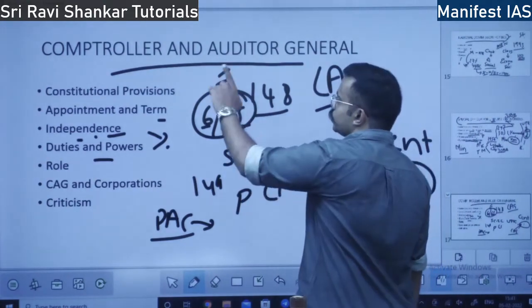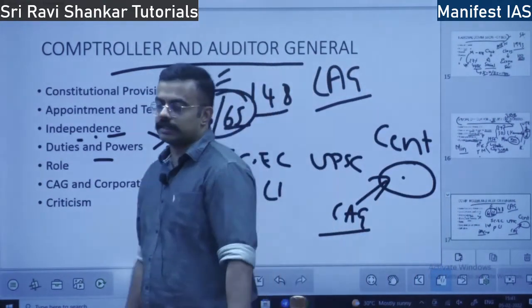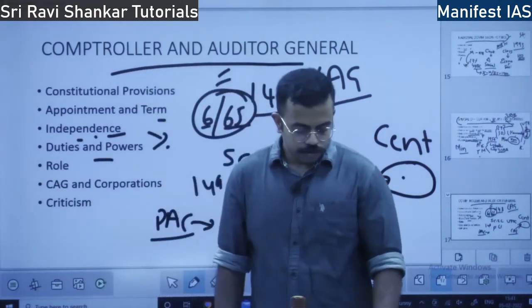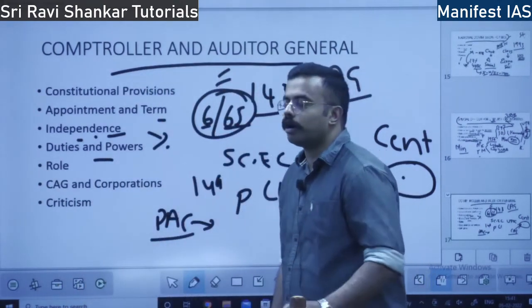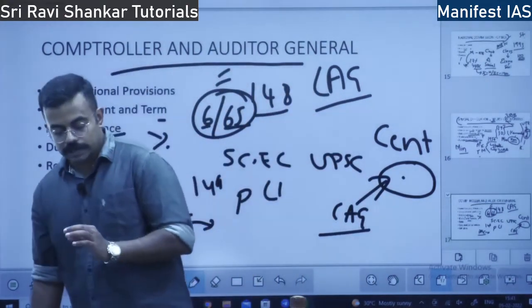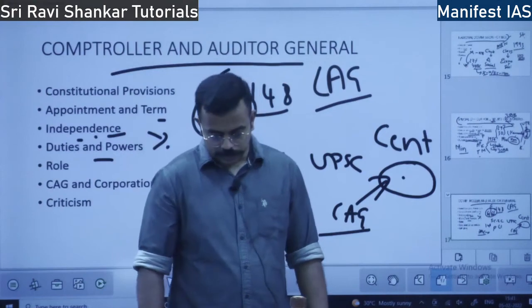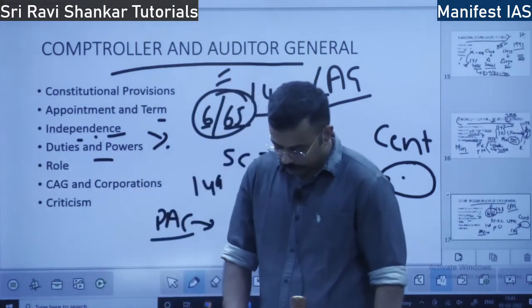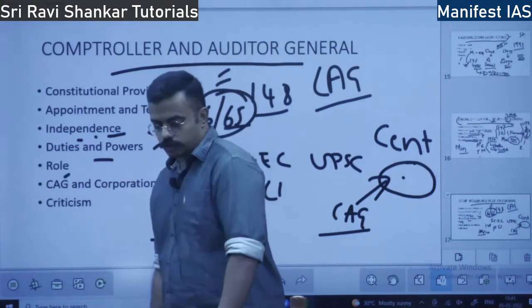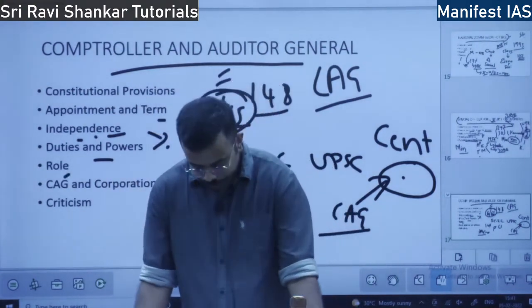It is the office of the CAG. The CAG assists the Public Accounts Committee in order to monitor the expenditure of the state and central government. These are the broad duties and powers of the CAG. So what is the role of the CAG?